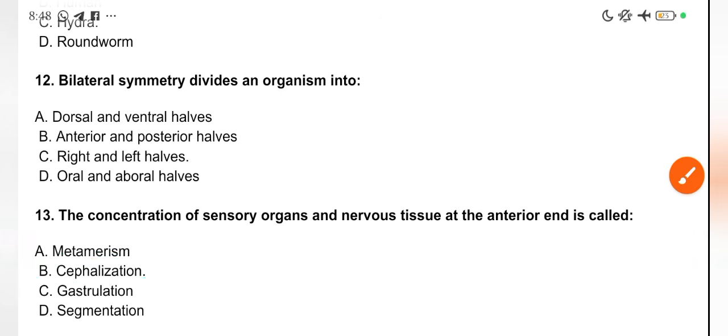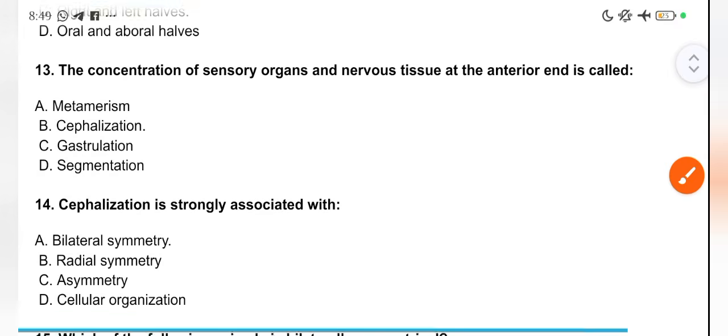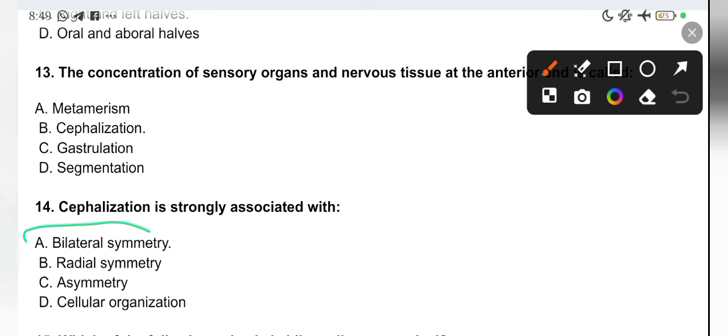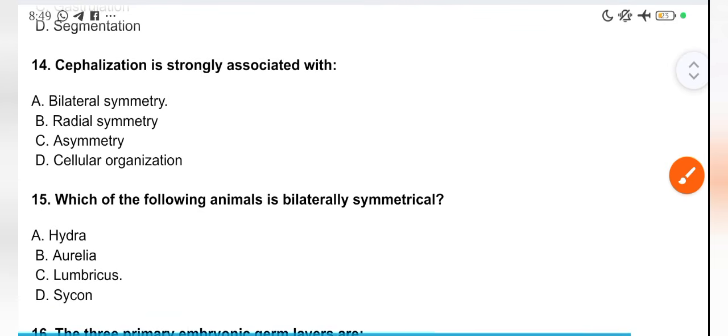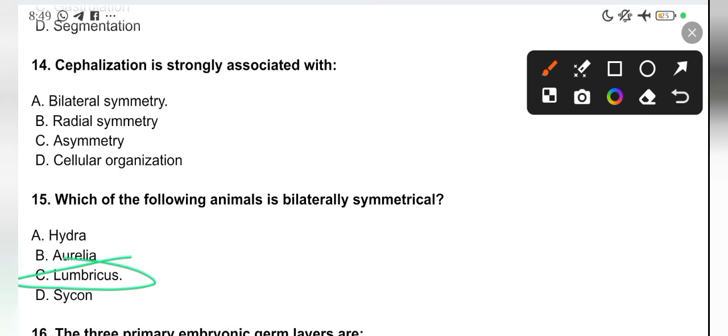Question 14. Cephalization is strongly associated with bilateral symmetry. Take note of that. Which of the following animals is bilaterally symmetrical? Lumbricus. Another thing you take note of is your scientific names. Very, very important. You must know your scientific names very, very well.